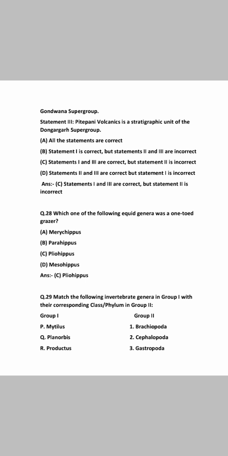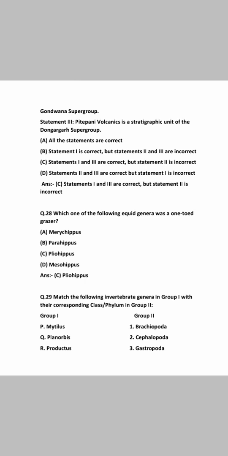The first and second statements are correct, but statement three is not true. Where the second statement is Raniganj Formation is coal-bearing Triassic unit of the Gondwana supergroup. Now we go to our next question. Question number 28. This is of paleontology.